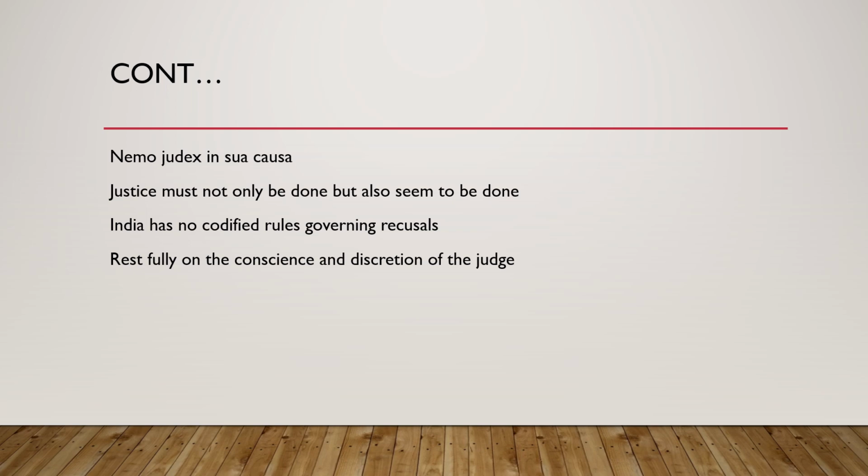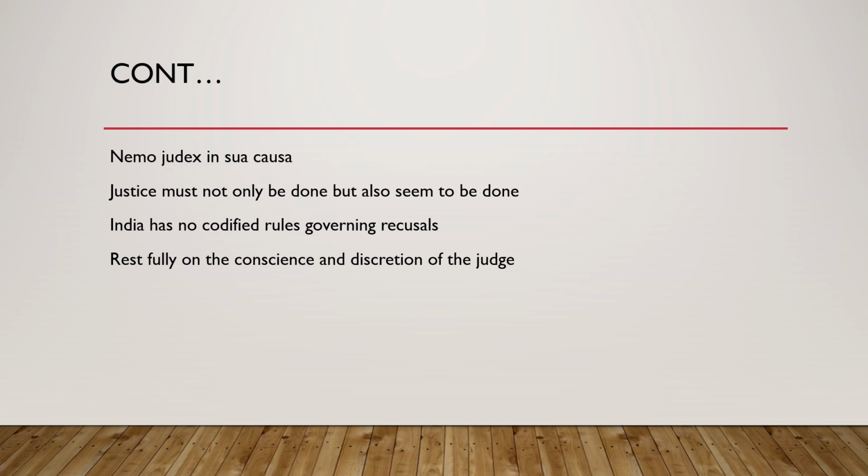And one more thing, justice must not only be done but must also be seen to be done, which was propounded in 1924 in Sussex Justices by the then Lord Chief Justice of England.